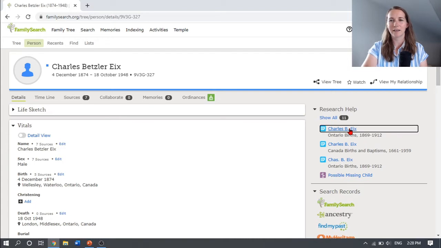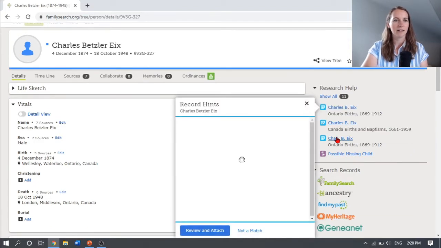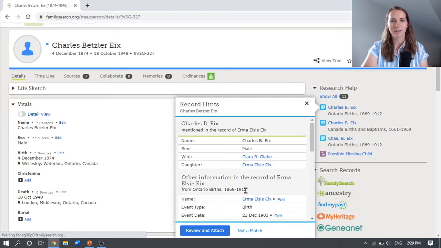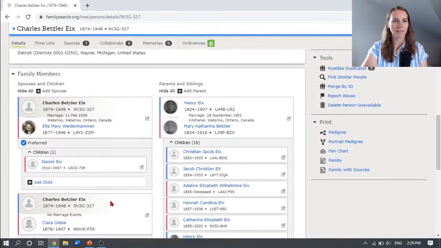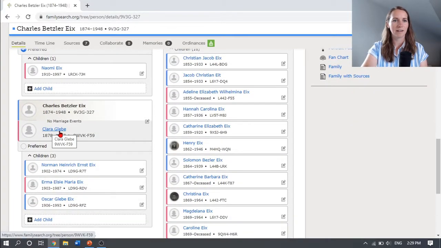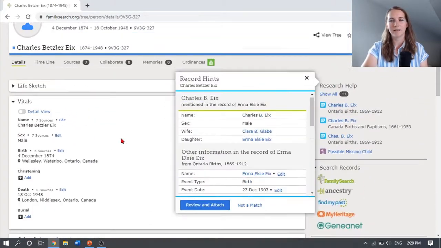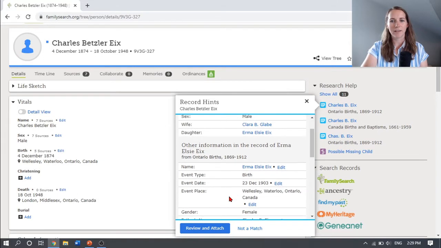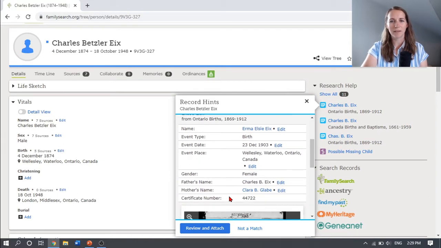Okay, so we're just going to look at one of these record hints. So there is a birth record hint. So let's just see if that's for him or for one of his children. Okay, so it's mentioned in the record of Irma Elsie Ikes. So that means that this is for his daughter, Irma. It's her birth record, and it's listing him and his wife, Clara B. Glebe. Let's look back down here. Clara Glebe. Okay, as the parents. Okay, so that looks like it could possibly be for them.